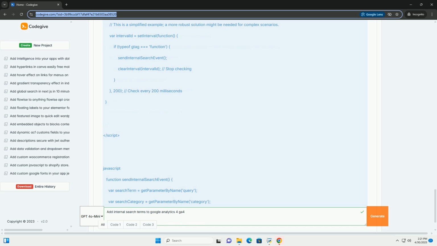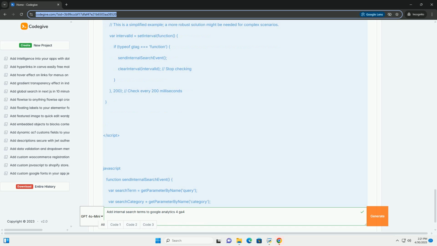* search_results: you can add a search_results parameter here if you can dynamically calculate the number of search results. The logic would be similar to the custom JavaScript variable example in the GTM section, using document.querySelectorAll to count the result elements. * if (typeof gtag === 'function'): this is critical.